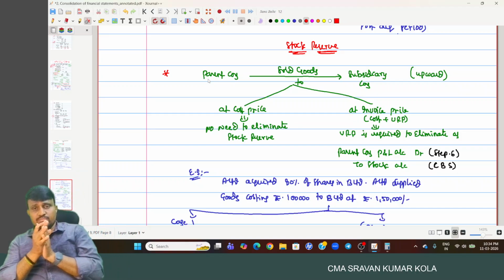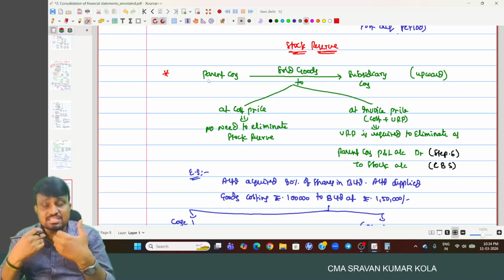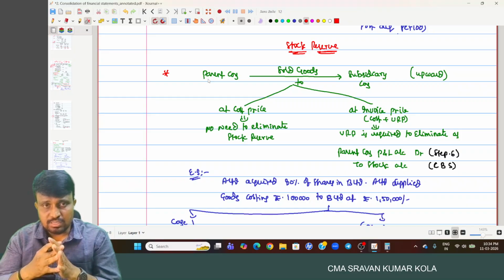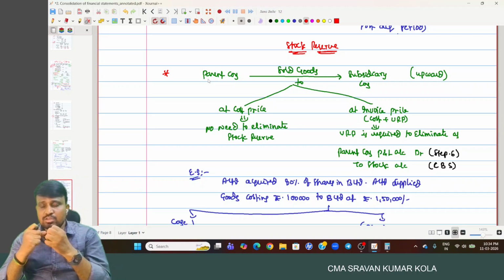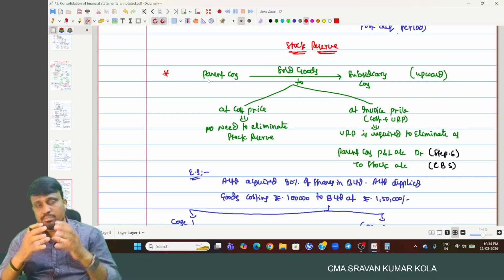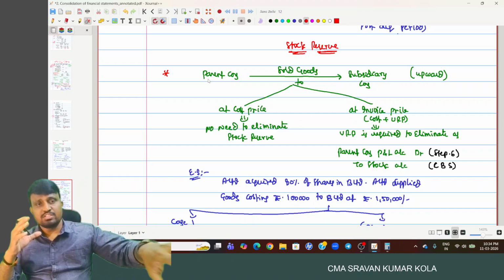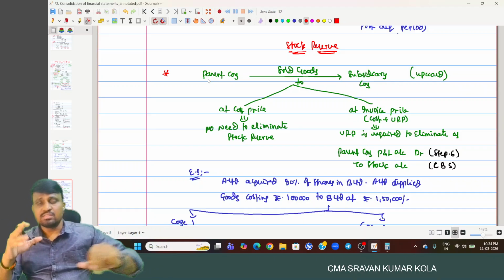After getting the control, the parent company sold goods to the subsidiary company by adding some percentage of loading. As a group, parent and subsidiary are treated as a single entity. The parent company prepares its separate or standalone financial statement, where it shows the subsidiary as a debtor.